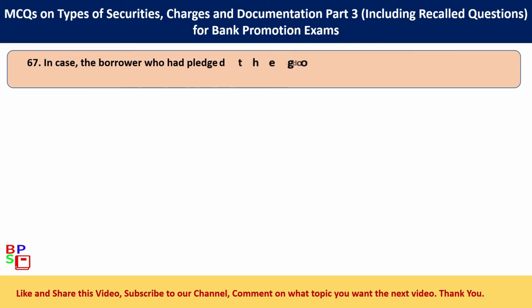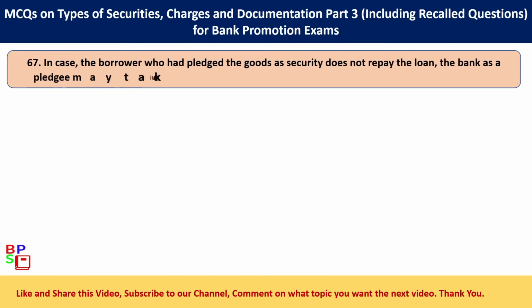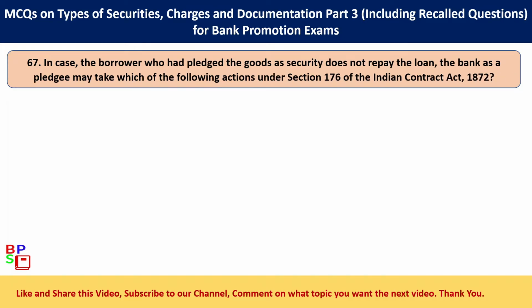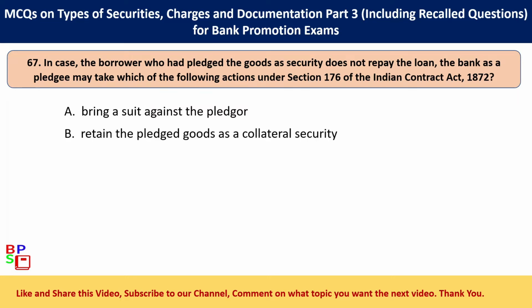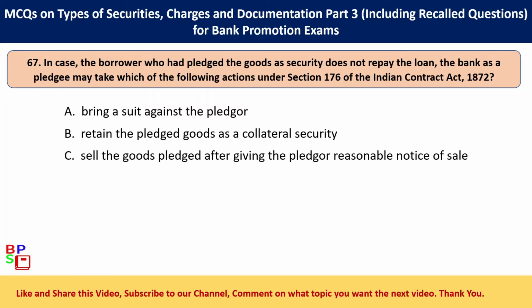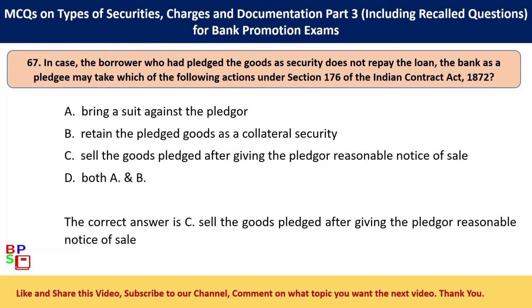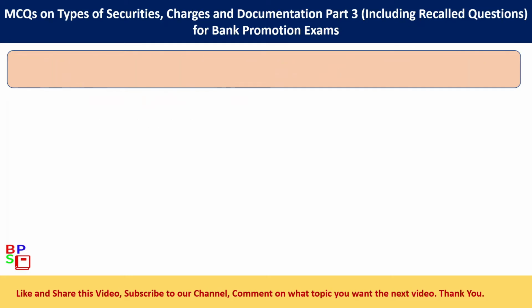67. In case the borrower who had pledged the goods as security does not repay the loan, the bank as a pledgee may take which of the following actions under Section 176 of the Indian Contract Act, 1872? Option A bring a suit against the pledger. Option B retain the pledged goods as a collateral security. Option C sell the goods pledged after giving the pledger reasonable notice of sale. Option D both option A and option B. The correct answer is option C sell the goods pledged after giving the pledger reasonable notice of sale.